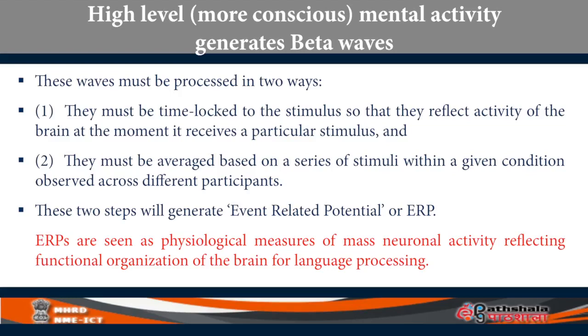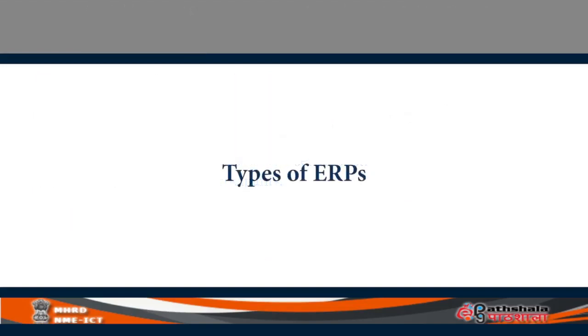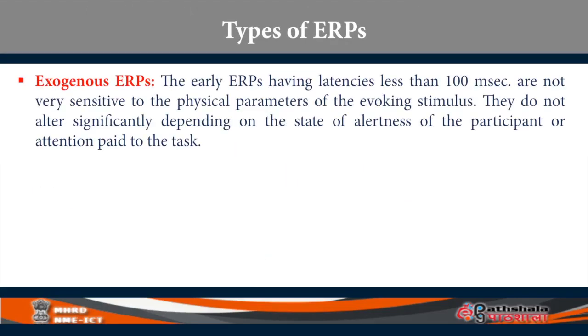ERP is the most important physiological measure of neuronal activity taking place in the brain when you are engaged in higher mental functions and you are conscious. There are different types of ERPs. One way of classifying them is exogenous ERPs, that is the early brain waves.